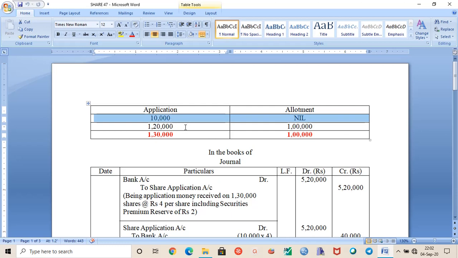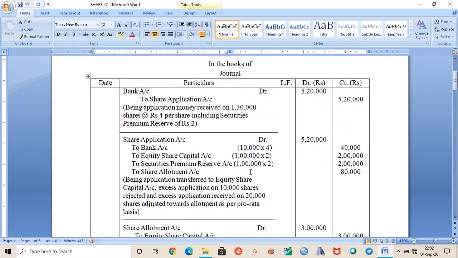For 1 lakh 20,000 shares, they did pro rata allotment. So there is an excess of 20,000 shares. Whatever application money has been received on these excess 20,000 shares has been adjusted with the share allotment money.